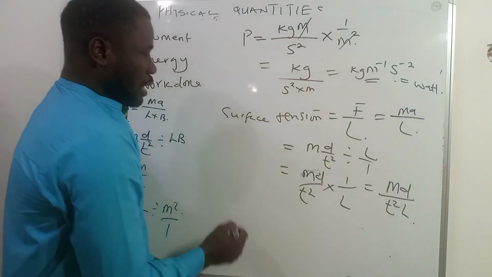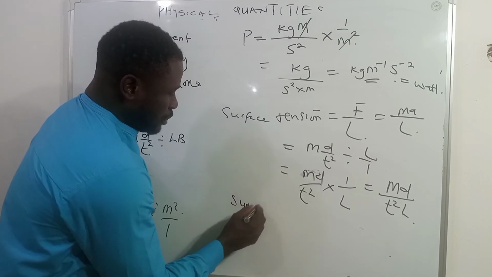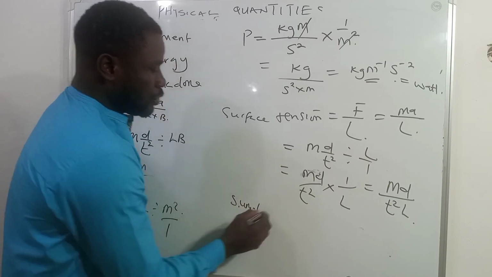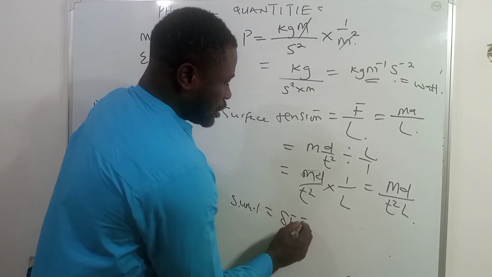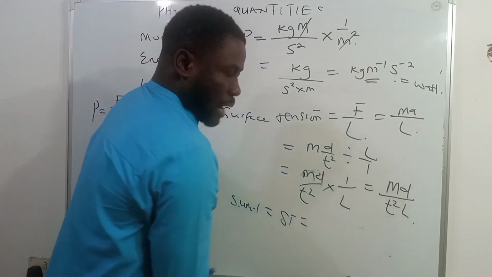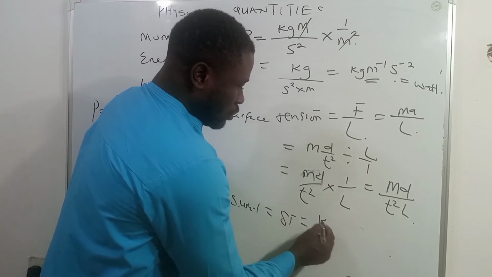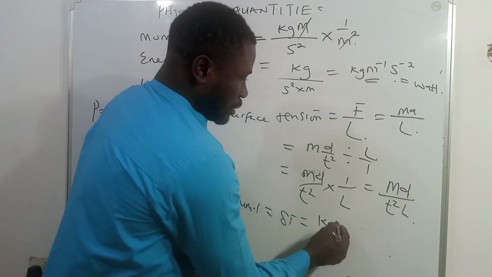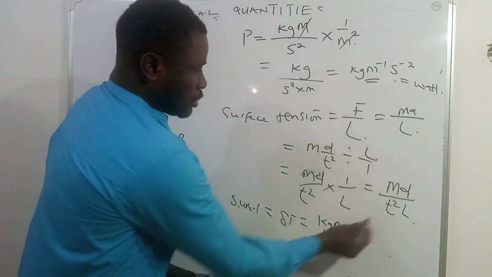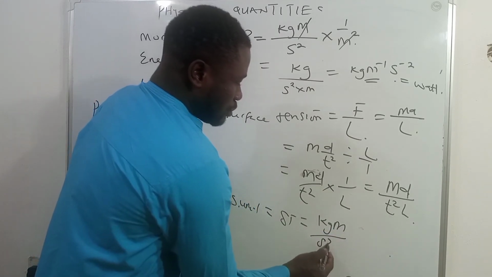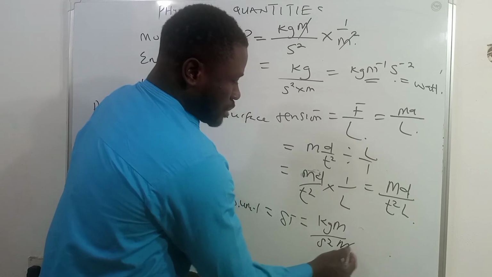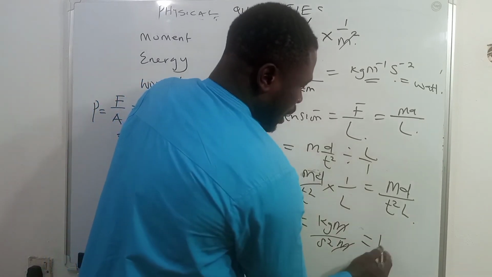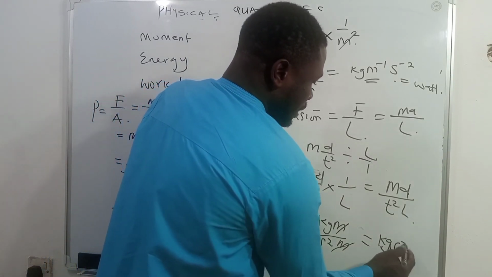The L. Now in terms of the SI unit, we therefore say that surface tension is equal to the unit of mass, in this case, will be what? Kilogram. The unit of displacement, meter, all over the unit of the time, second, and it has to be second square. There's a unit of this length, which is what? Meter. Of course, this meter will cancel this meter. You will now have kilogram per second square.